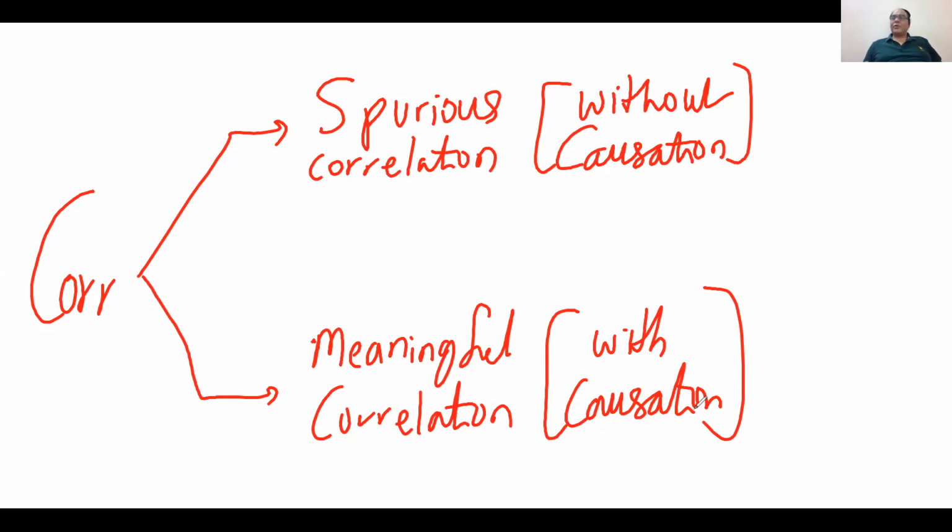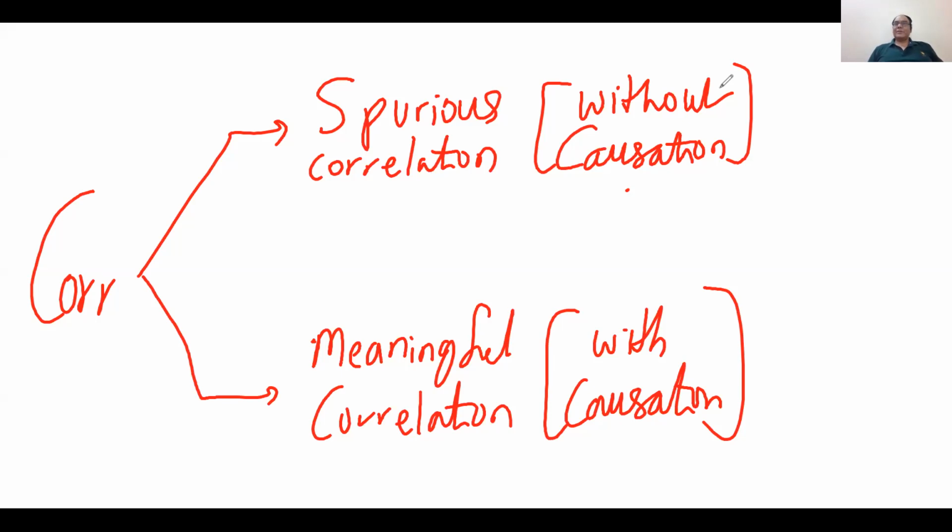So we should avoid these kinds of correlations in research. Whenever you apply correlation, you should check whether the causation is there or not. Otherwise, there is no point of applying correlation between the variables. I hope it is clear to you. And if there is a causation, then we can further go for regression analysis and all. So this is the difference between causation and correlation.